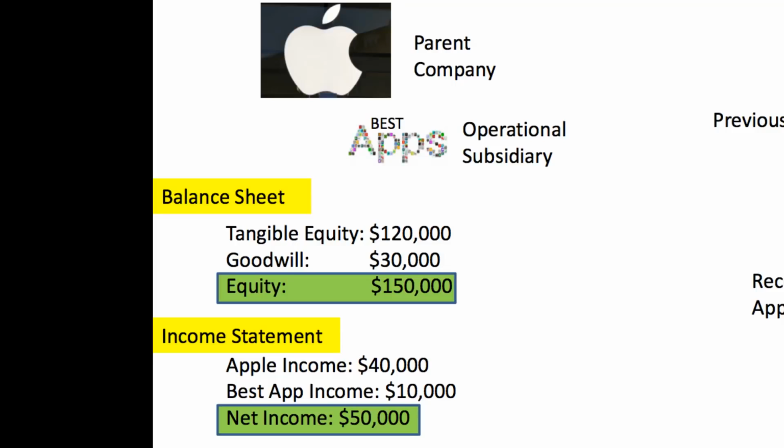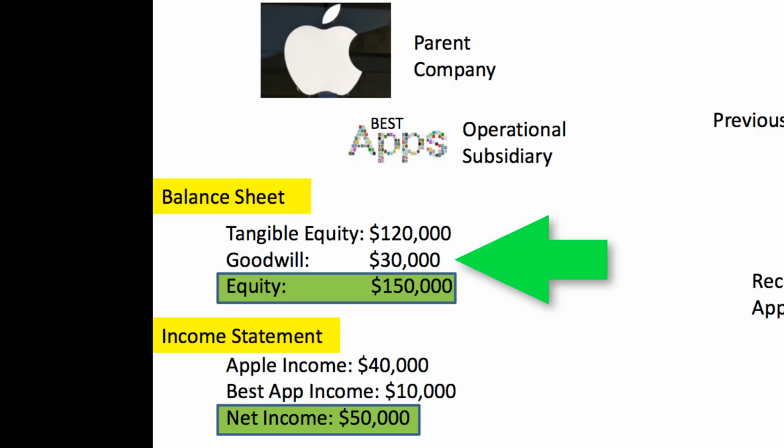When we go to the balance sheet, we used to have equity for Apple of $100,000. But as you remember, Best Apps had $20,000 of equity that was acquired during that buyout. So on the balance sheet, you're going to see the tangible equity increase to $120,000. Now when we look at the goodwill, although that goodwill wasn't brought over to Apple, Ted is still holding that $30,000 in addition to the equity that we paid him for.